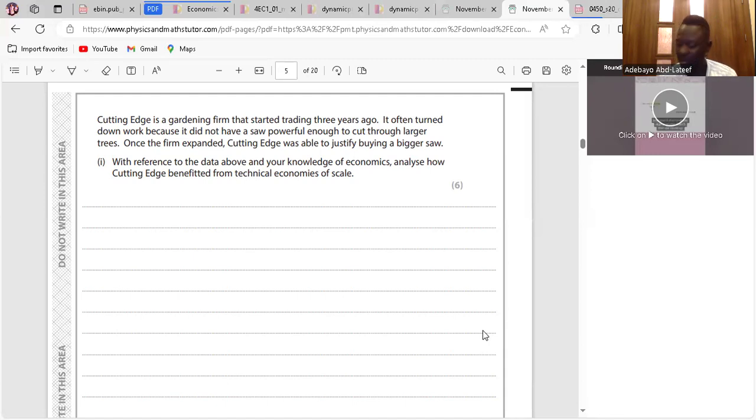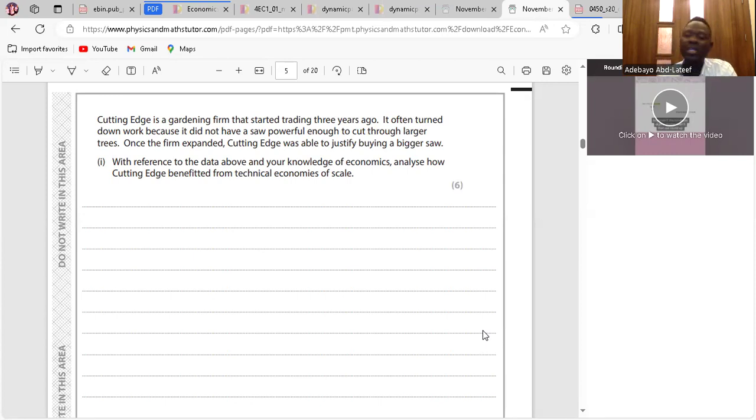So according to the data, Cutting Edge was unable to accept some works due to lack of suitable equipment. As soon as it receives more work, it becomes important to use a powerful saw. It works in the garden, so it needs one because there are big trees that have to be cut. It couldn't take the job because it doesn't have that equipment. But now that the customer base is increasing, it's able to do that. So this means it can spread the cost across several gardening jobs received. So buying equipment like this will bring about a reduction in average cost.